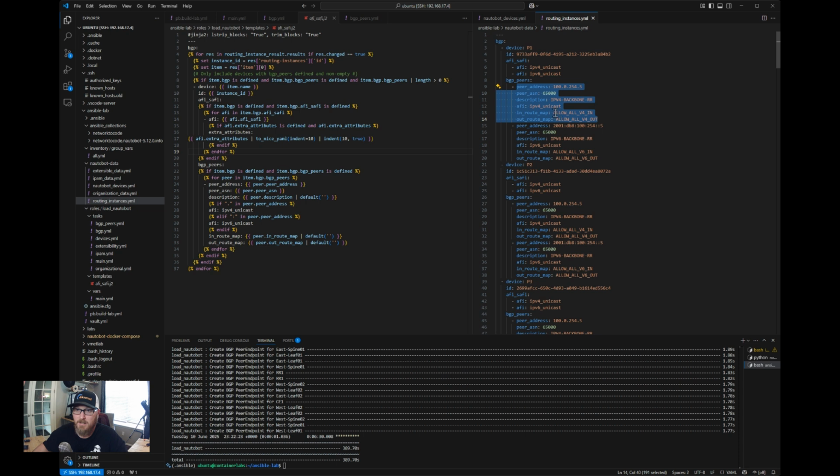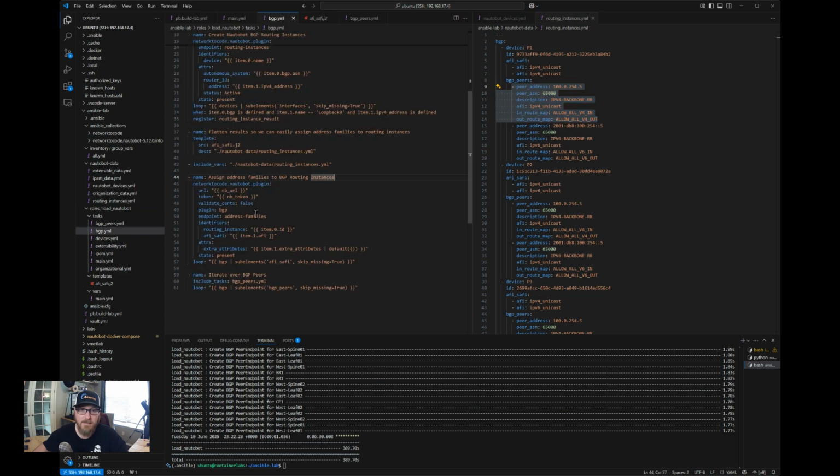And then of course the in and out route map information and what AFI that should go under. So essentially building the peering information that we want to generate a config for. So I'm flattening that out into an easier list to iterate over in a separate file that I then re-include as a variable.